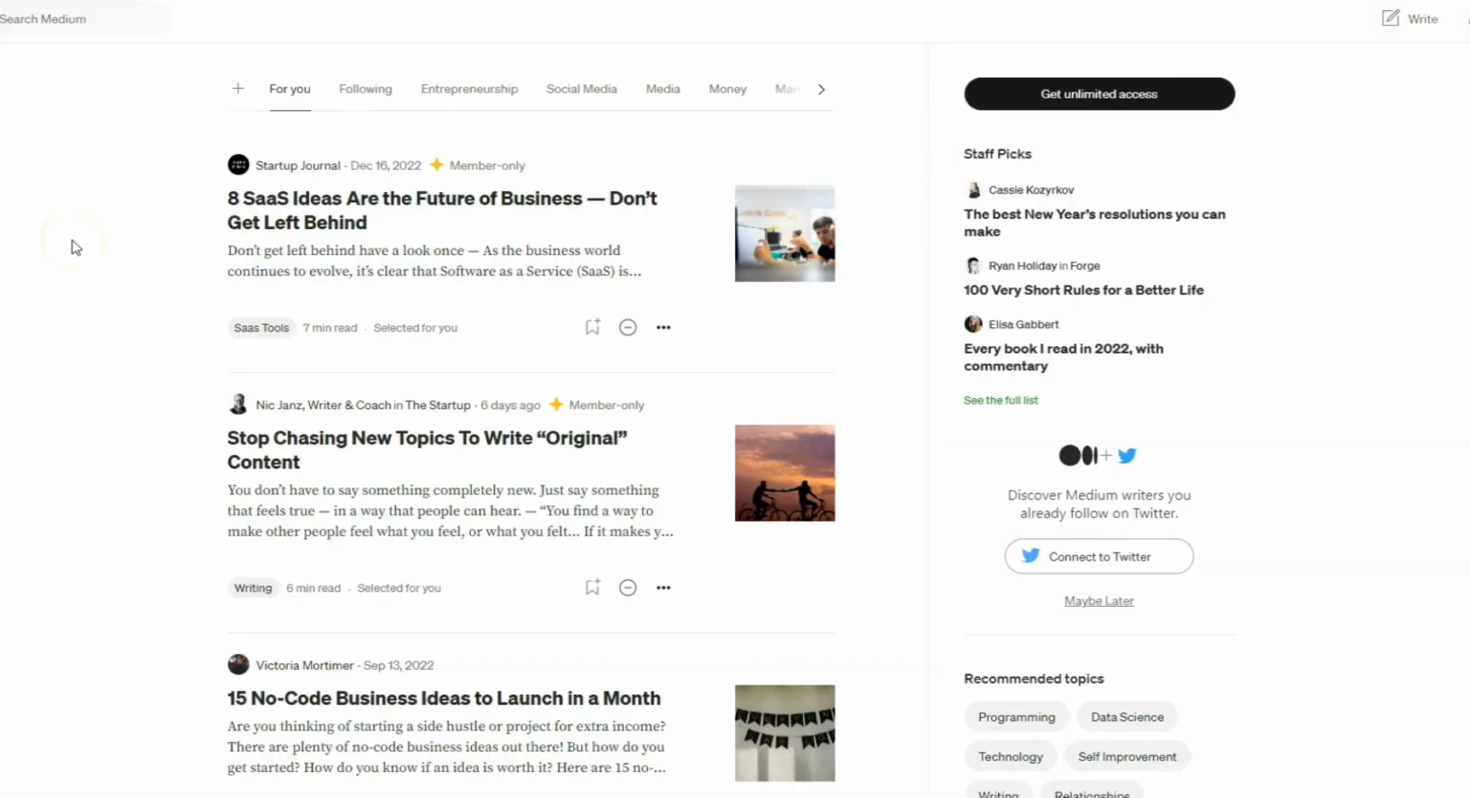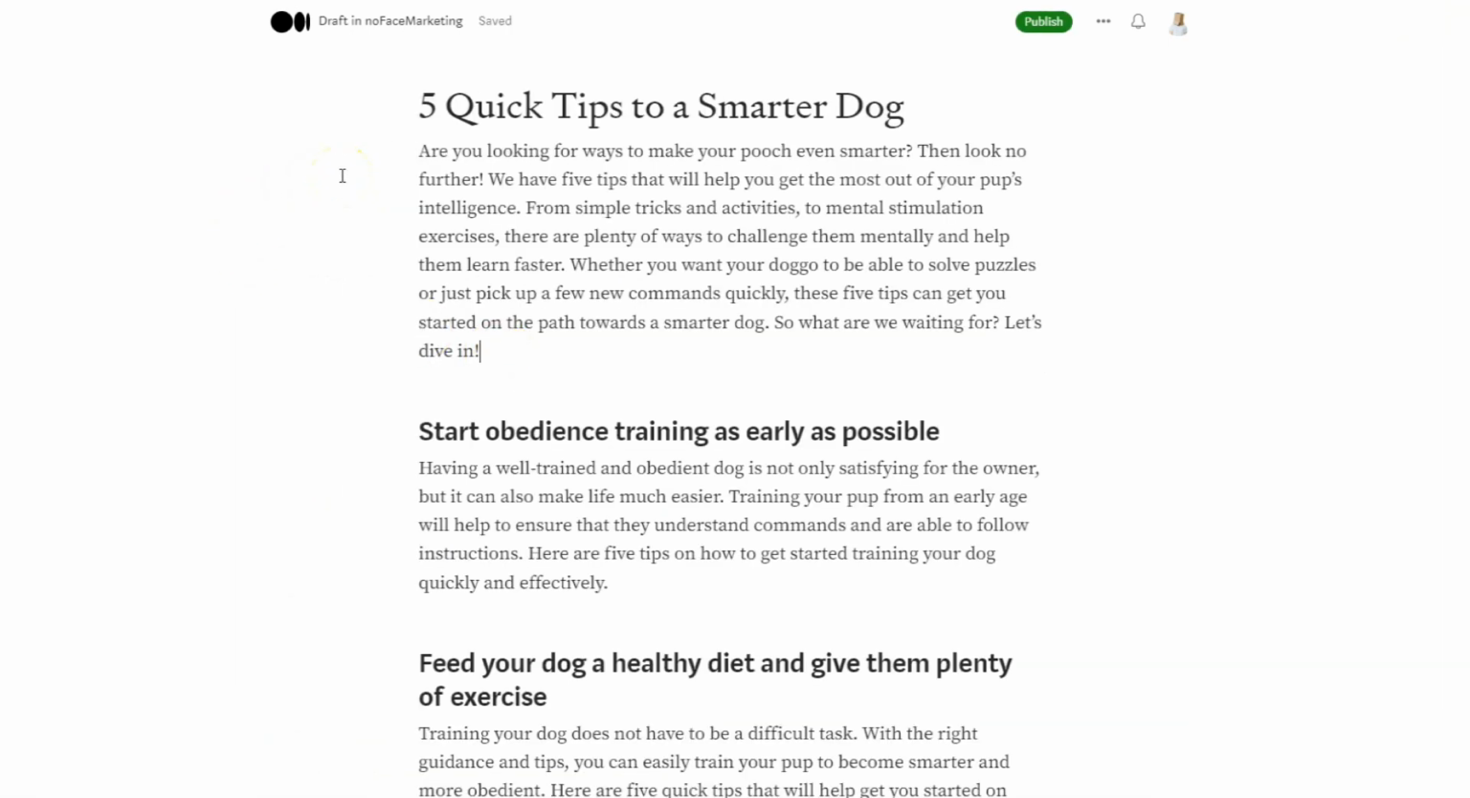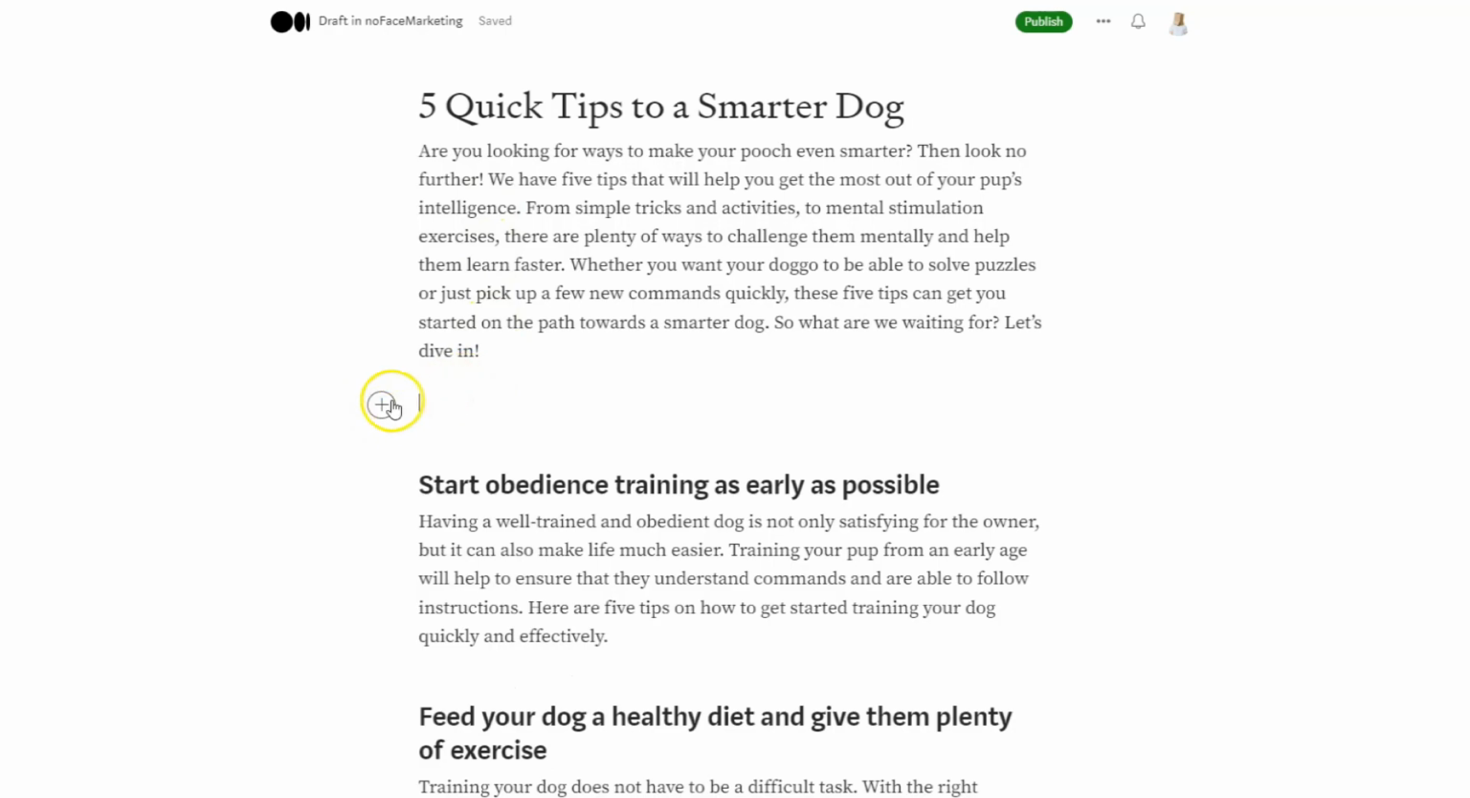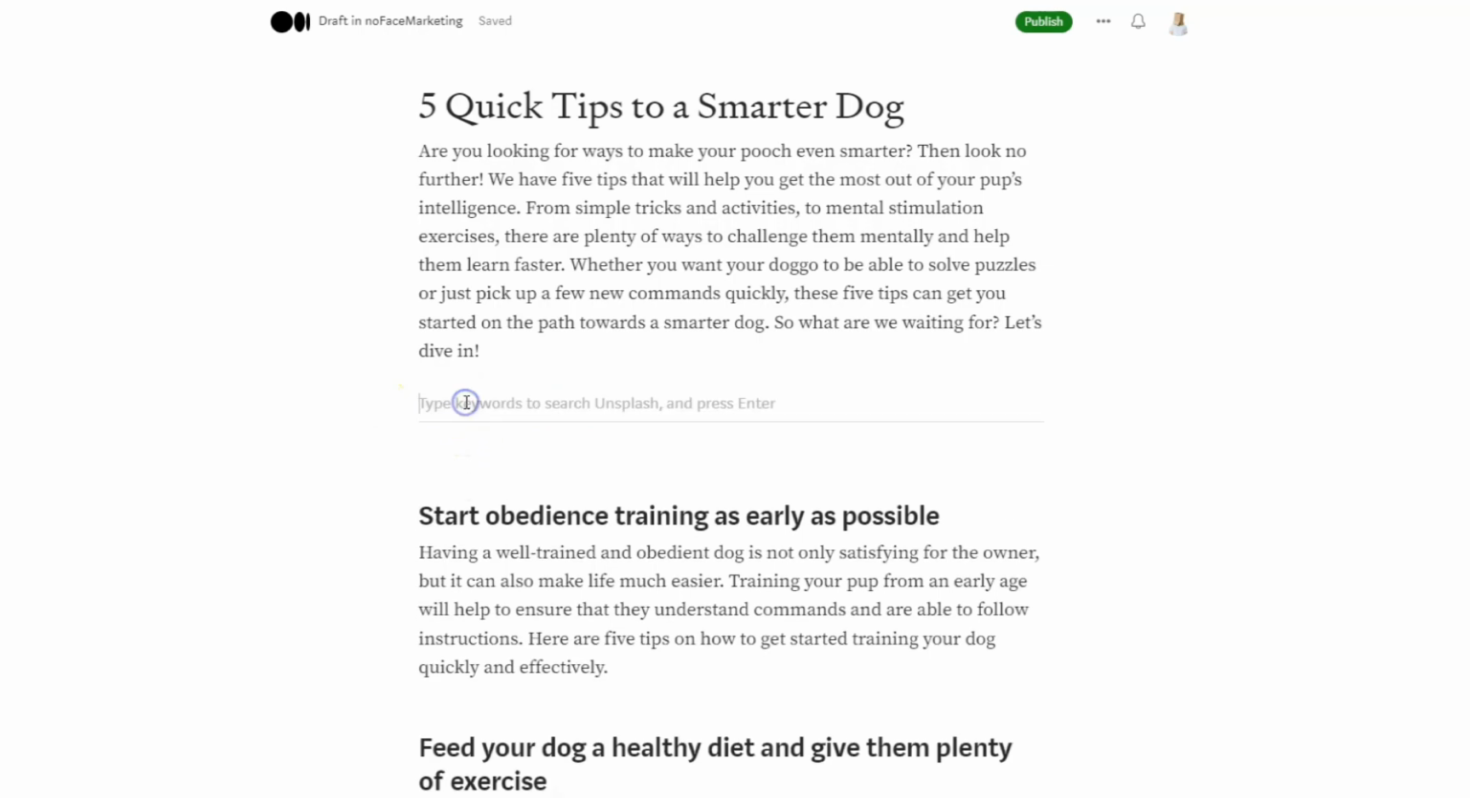Now we will go to the Medium step. On the top we will click on Write, and here we will paste the article that we wrote at Jasper. Using Medium is very easy. There is the title, we have the paragraphs. If we click on it, in between the sections we have the plus icon. We have the option to upload our images. Also we can click on this icon, and now we can search for pictures from Unsplash.